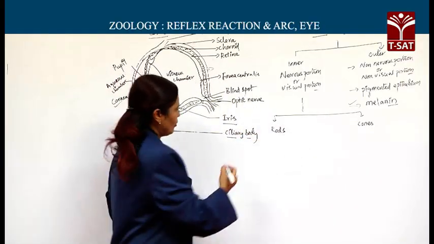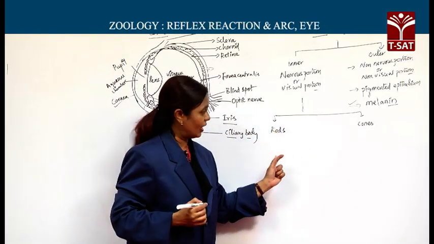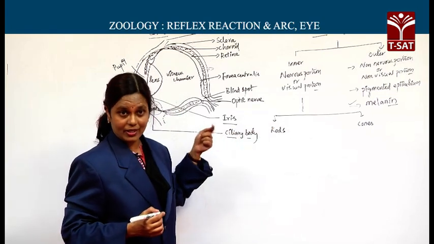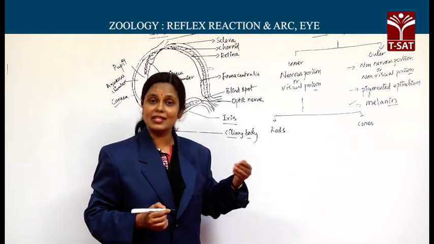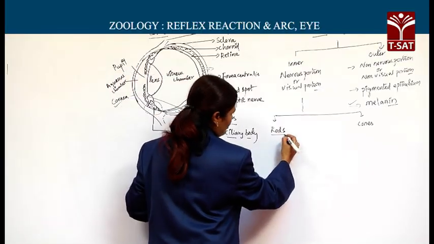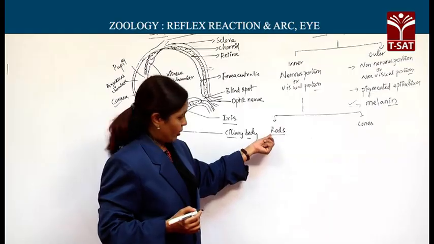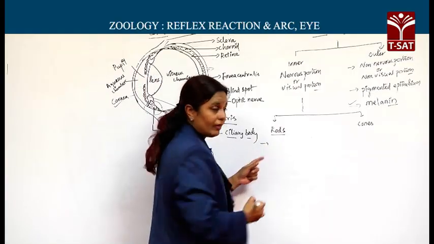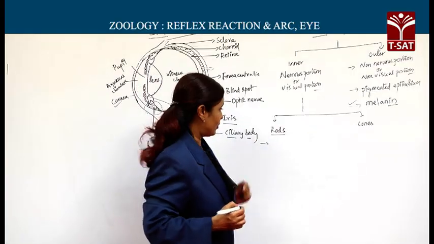Then about the rods, as we already discussed, these are photoreceptor cells specialized in receiving the light and formation of images. Now about rods, these rods are comparatively more in number than that of the cones.